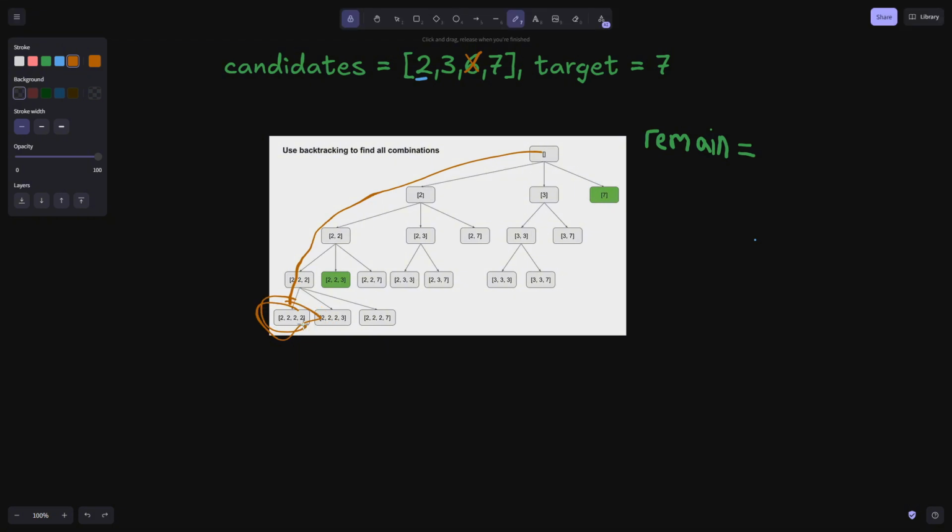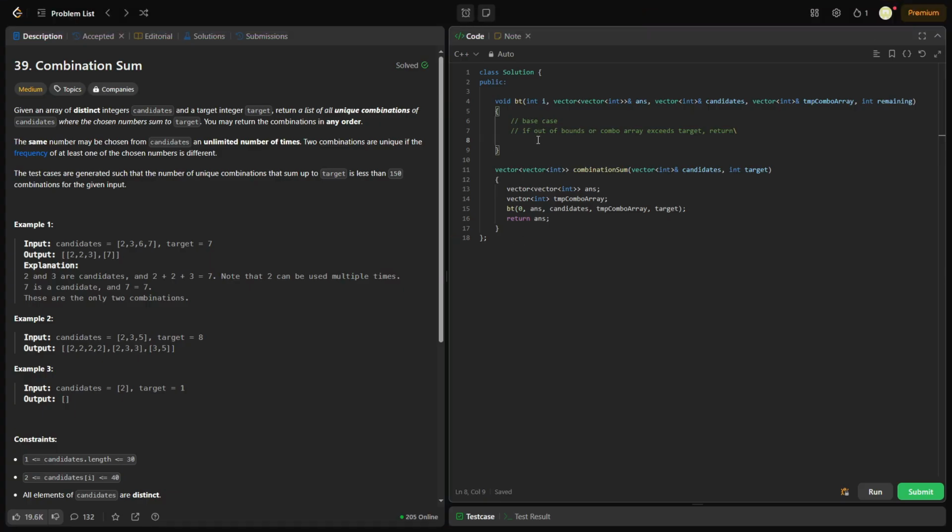And remember, when we backtrack and we go up, we basically want to go on to the next index, and we want to keep doing that. And at some point, we're also going to hit an out of bounds, in which case we want to backtrack from here. That's what would make us backtrack up also, so that instead of taking this path, which we already checked, now we can check this path, and this path. And then when we go up, we can check this path and then this path, just like a DFS on a tree problem. So these are base cases to return, basically. Hope that makes sense. It should be pretty simple.